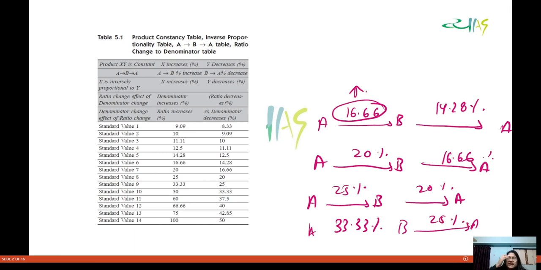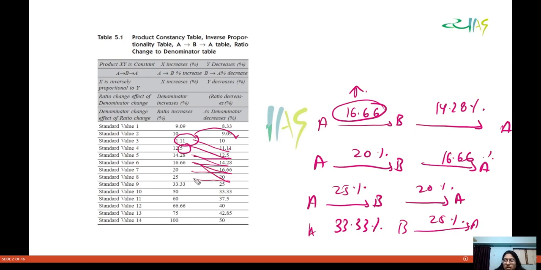So see, if you try to look at this, when you are increasing by 9.09%, you are getting 8.33. Now we will put this here, so this comes to 10. Put this here, this comes 11.11. Put this here, this comes 12.5. Put this here, this comes 14.28.